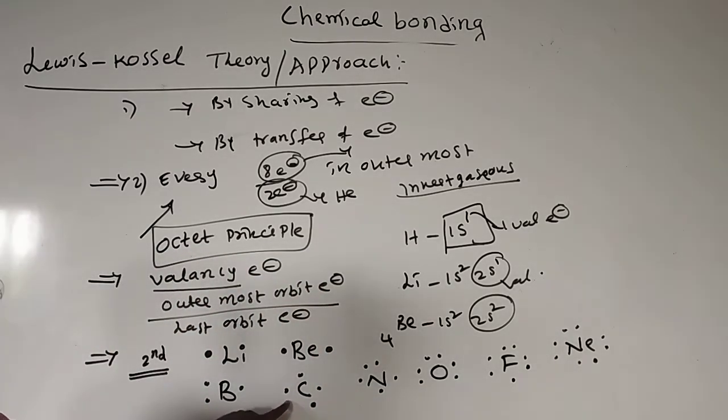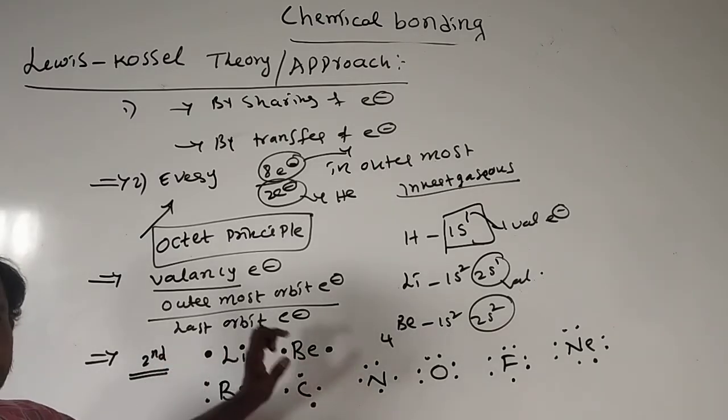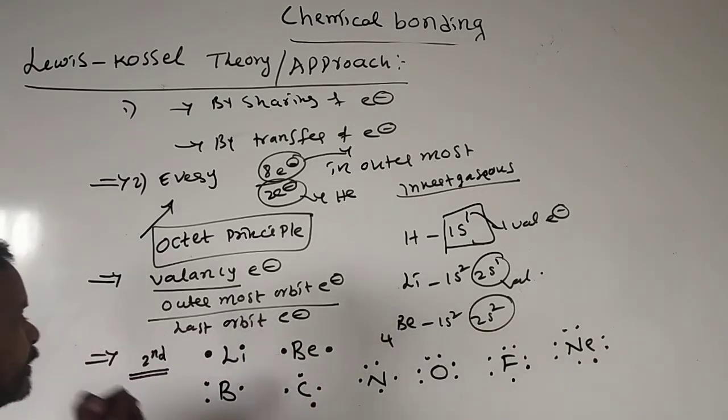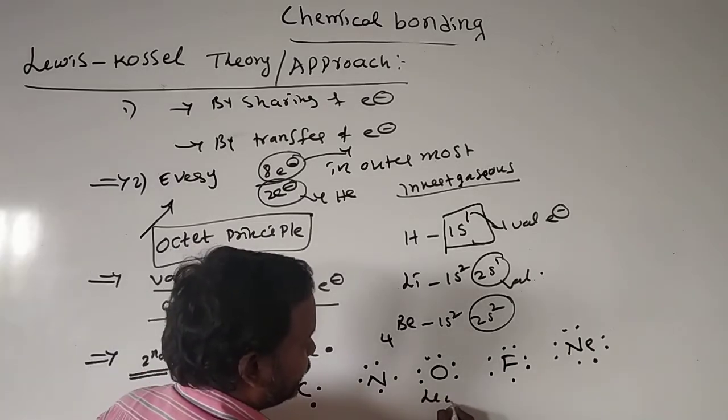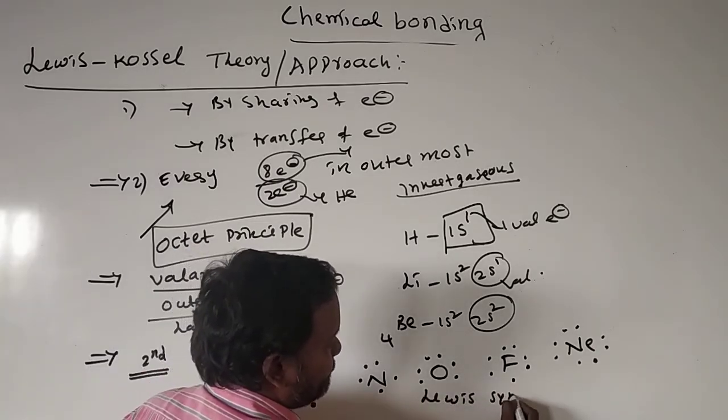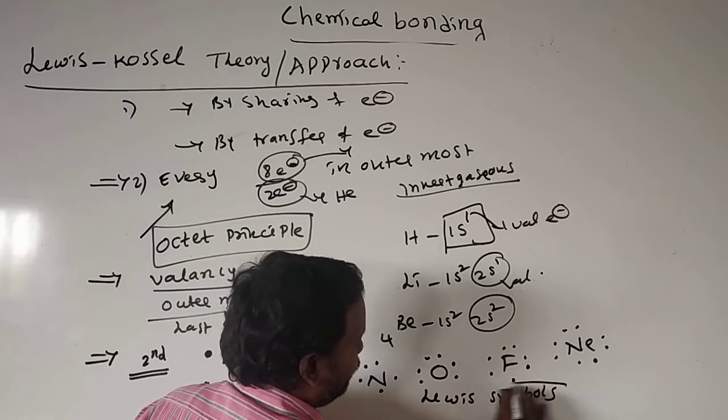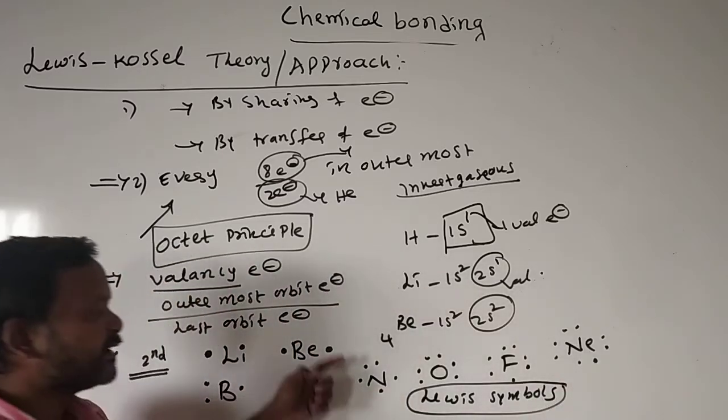This is what we call a dot, representing a valency electron. The showing of valence electrons in an atom we call Lewis symbols.